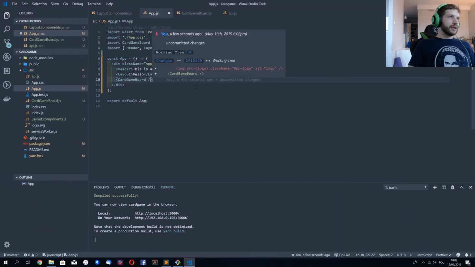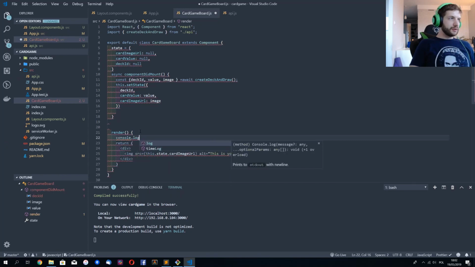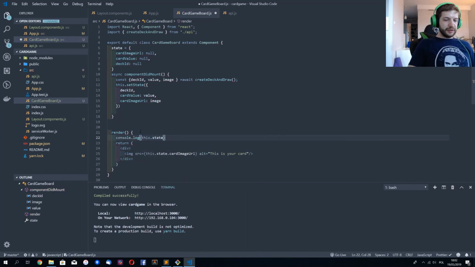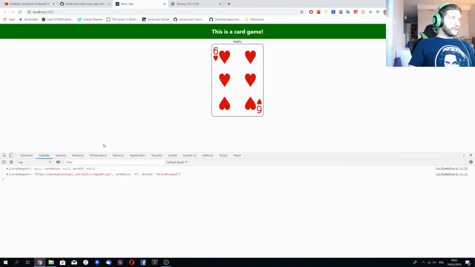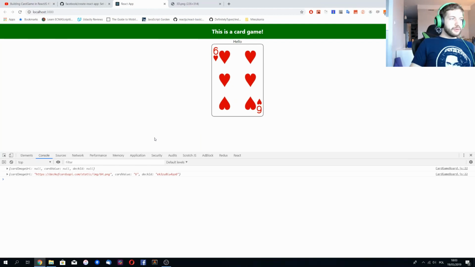So now our card is showing, we're getting the image URL from the API. And let me just mention quickly two things. Let me just log this state here. You're gonna see this console log that we added here in the render method before the return statement pop out in our console twice.